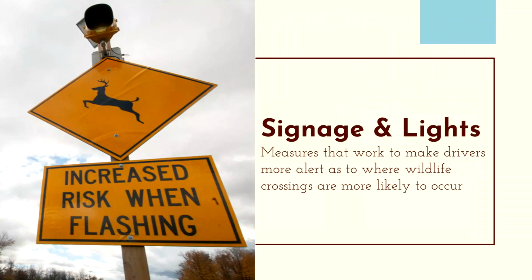Of all the measures we will look at today, signage and lights are the most cost-effective. These measures are more focused on human behavior and work to alert drivers to where wildlife crossings may occur. However, there are questions as to how well these signs actually work in practice. Although they are frequently used and are relatively inexpensive, they tend to be ignored by drivers, and research has shown that up to 60% of drivers do not even notice wildlife warning signs, especially if they are on a road they frequently travel on.